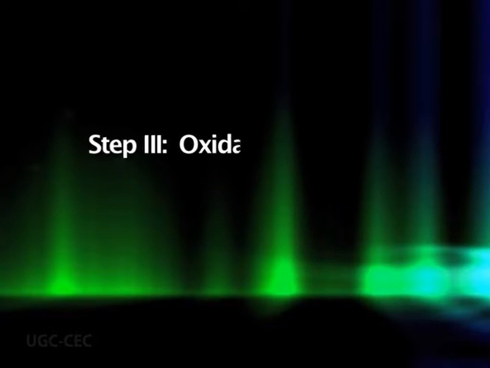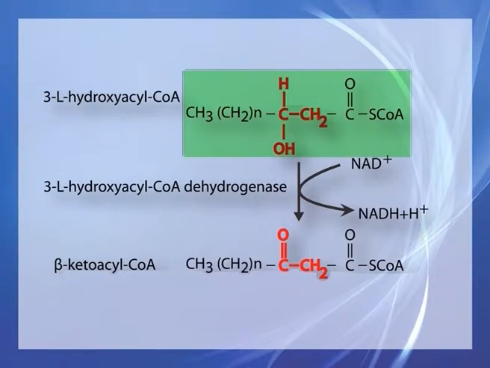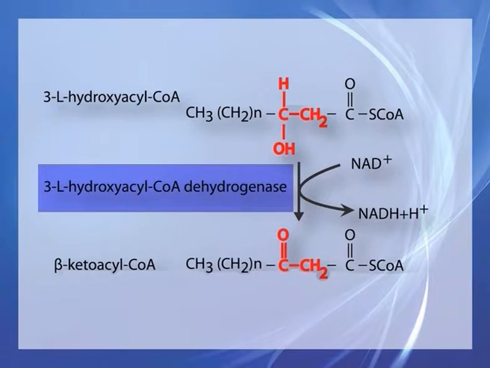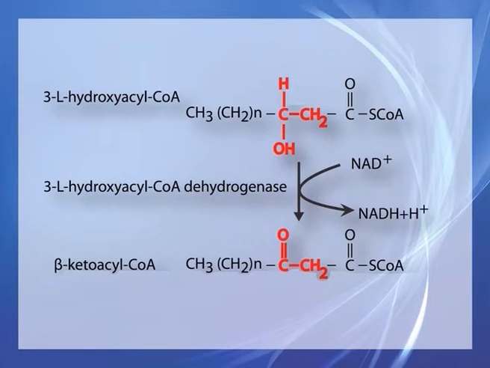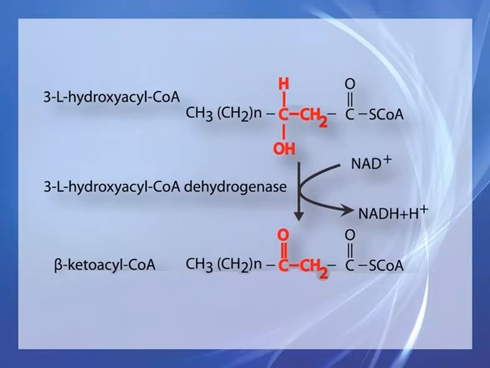Step third involves oxidation of a beta hydroxyacyl coenzyme A. In this step, the beta hydroxyacyl coenzyme A is dehydrogenated or oxidized to beta ketoacyl coenzyme A by the action of the enzyme beta hydroxyacyl coenzyme A dehydrogenase. In this step, NAD is the electron acceptor, resulting in the formation of NADH plus H.